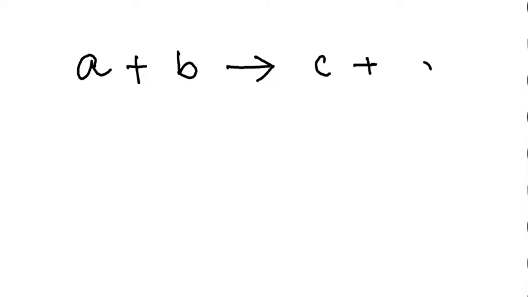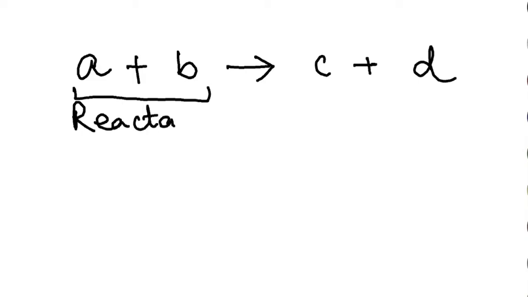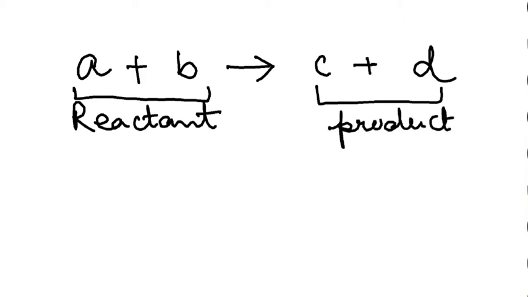What does it say? It says that if there is a chemical reaction, let's say we have two quantities A and B, and they are reacting to produce, let's say, C and D. In a chemical equation, this side is called the reactant side, and this side is called the product side.